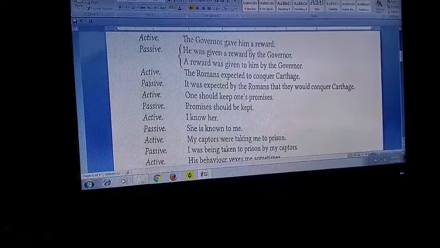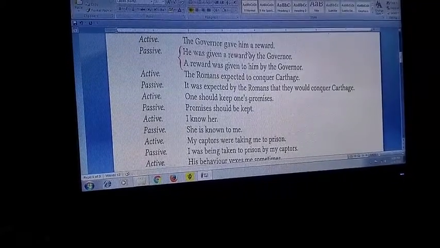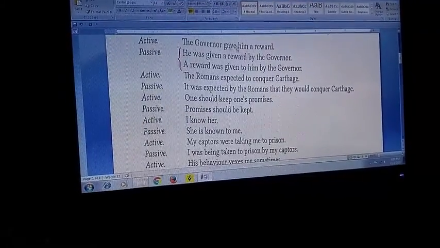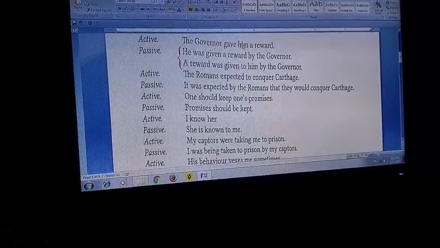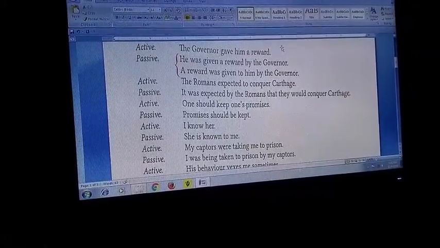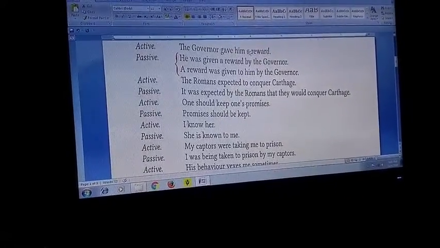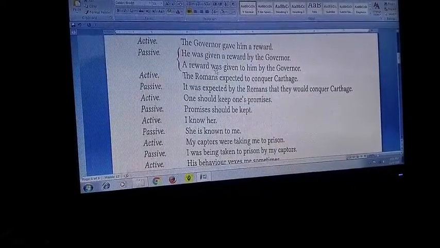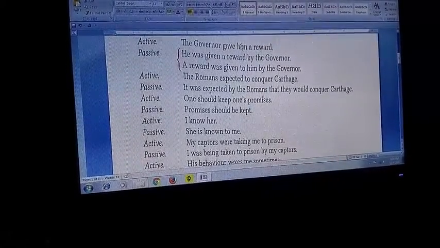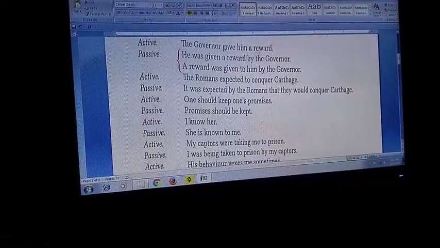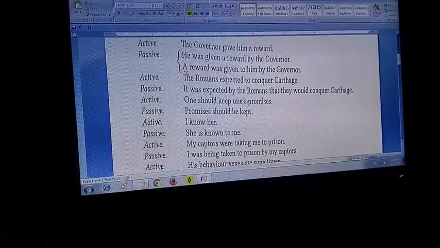If you are confused with the primary and secondary object, forget about that, but at least you can say the governor gave him. The sentence is complete, so him becomes the object, and the governor gave a reward. Also the sentence is complete, so another object, reward. So there are two objects, so we can give the answer in two ways. Starting from him, him is the object and will become the subject as he. A reward will remain as a reward.